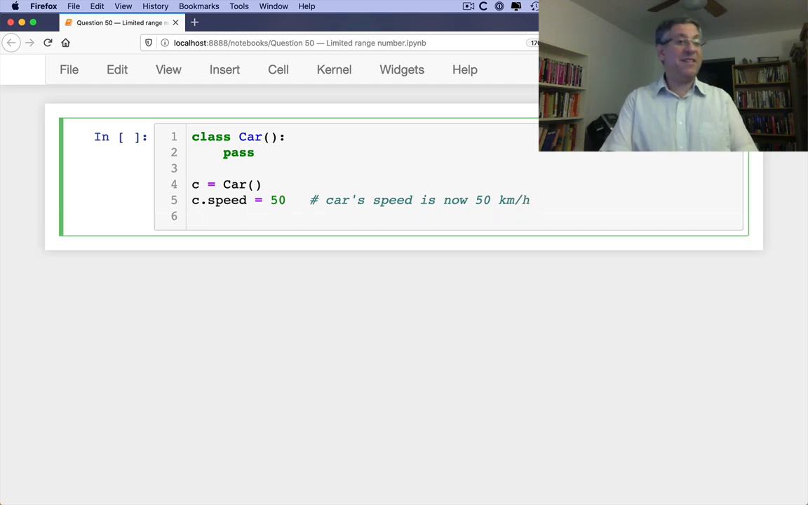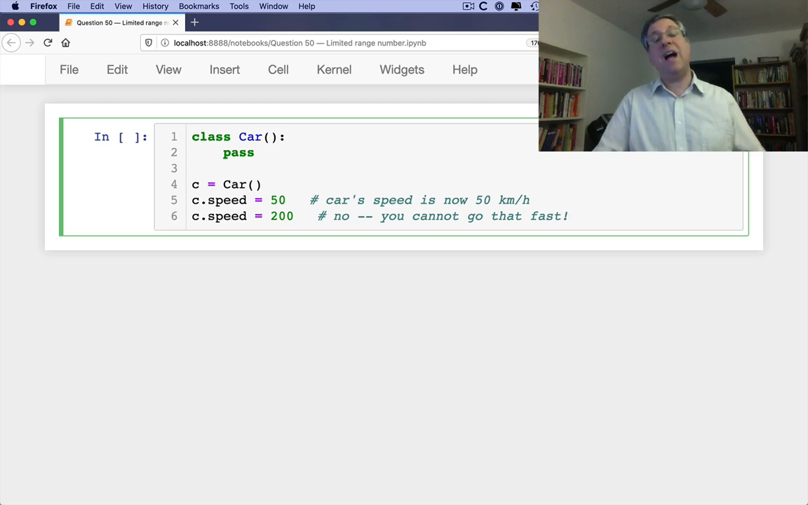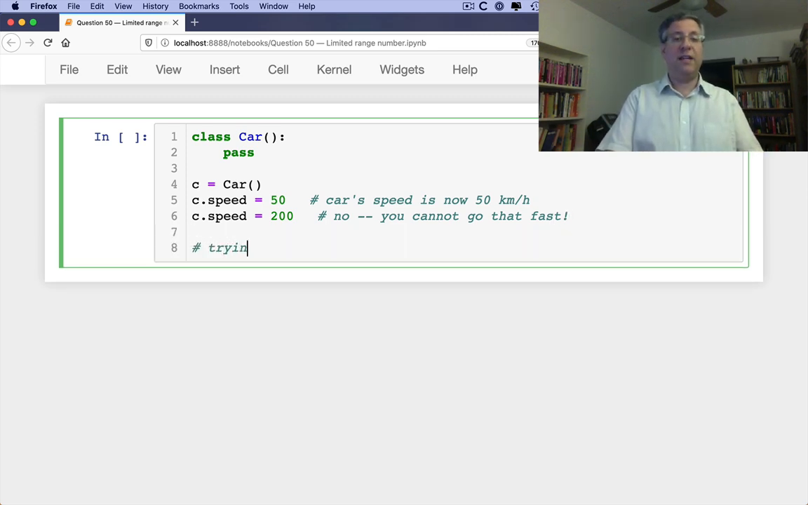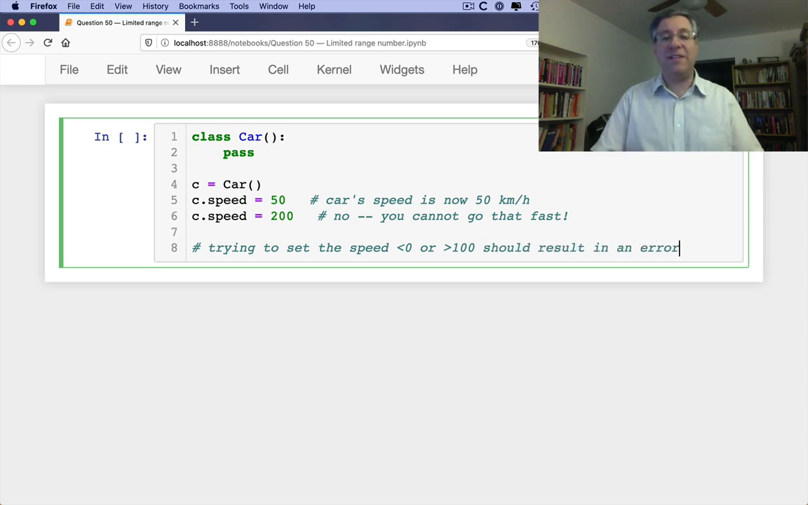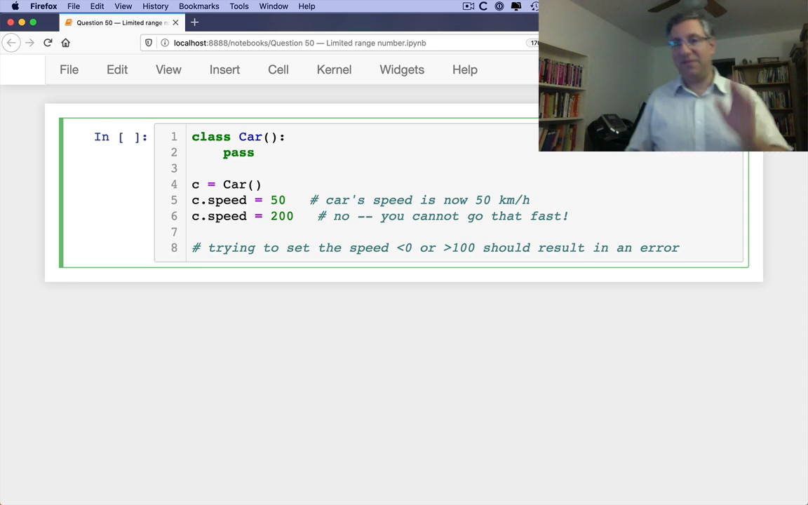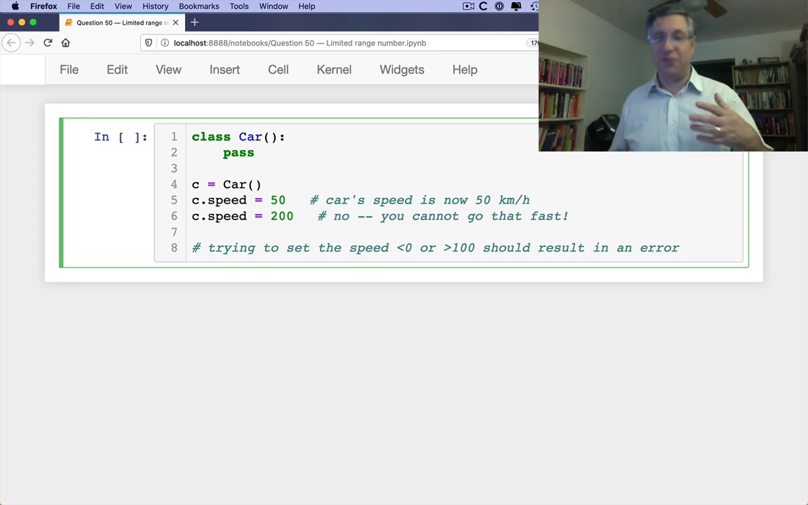What if I say c.speed equals 200? What I want it to do is say, no, you cannot go that fast. In other words, trying to set the speed less than 0 or greater than 100 should result in an error. Even in places where you can go more than 100 kilometers per hour on roads, even here in Israel, I'm just trying to make the numbers easy. So that should result in an error and an exception being raised.